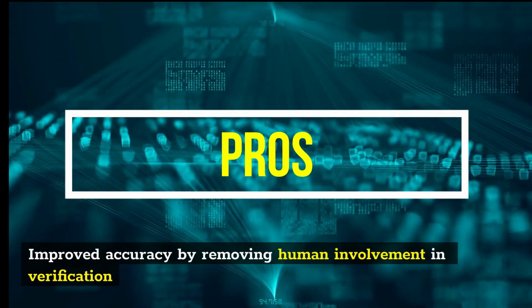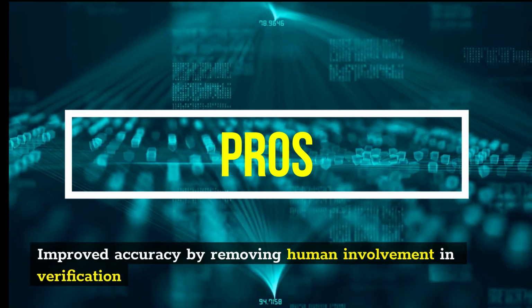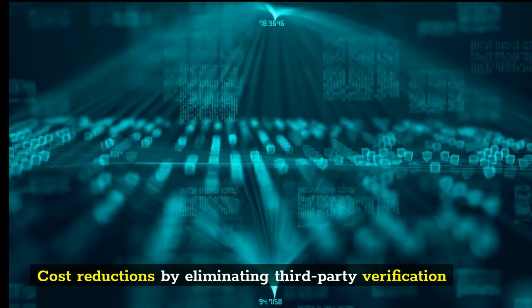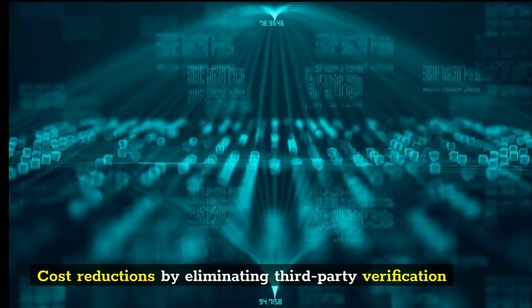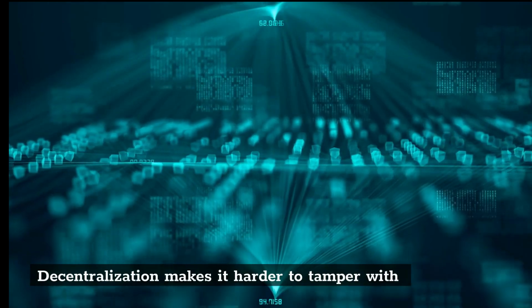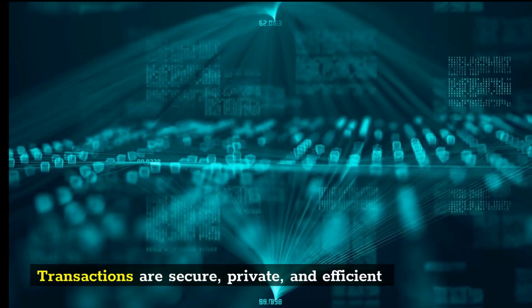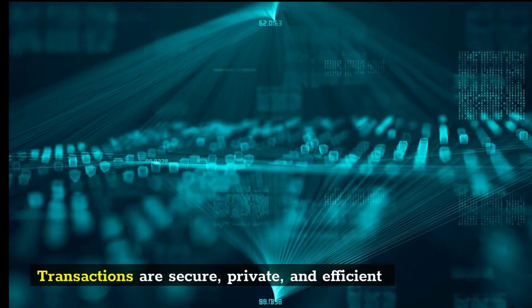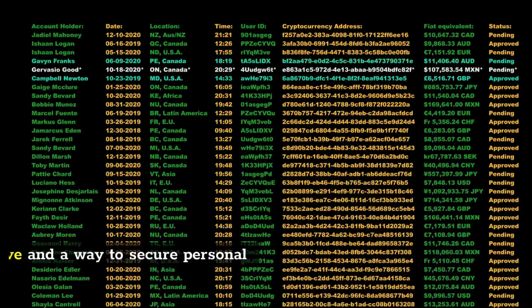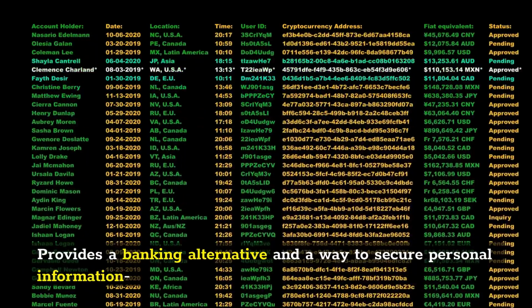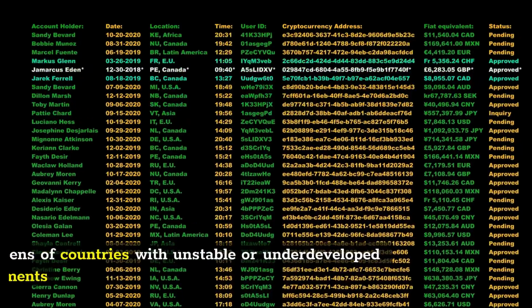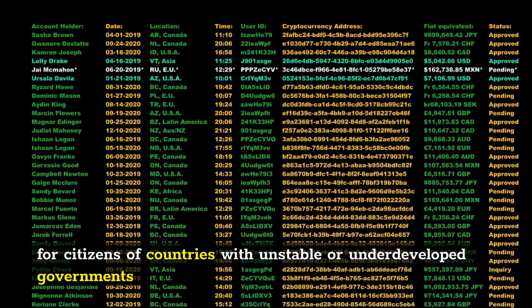Pros: improved accuracy by removing human involvement in verification. Cost reductions by eliminating third-party verification. Decentralization makes it harder to tamper with. Transactions are secure, private, and efficient. Transparent technology provides a banking alternative and a way to secure personal information for citizens of countries with unstable or underdeveloped governments.